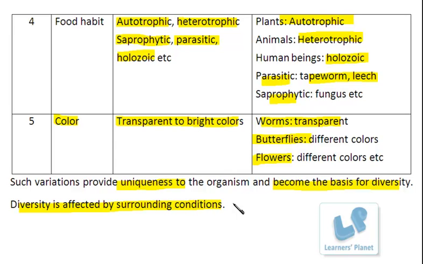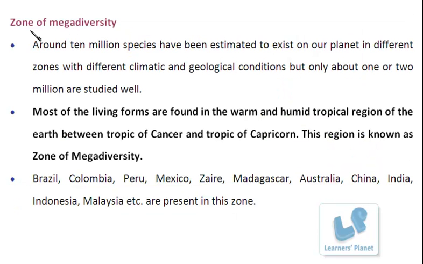So now the point is where these organisms are exactly found, right? So let me explain that. The zone where the maximum living forms are present, the maximum diverse living forms are present, that zone is known as the zone of mega diversity.